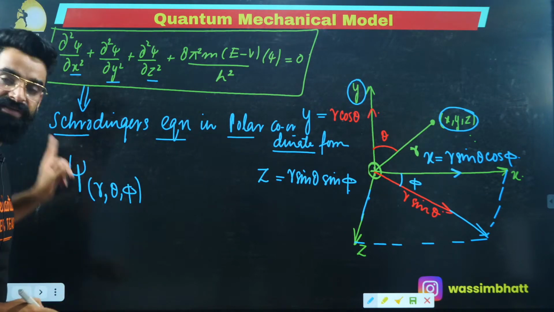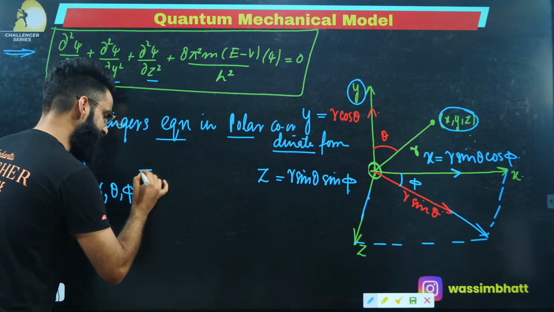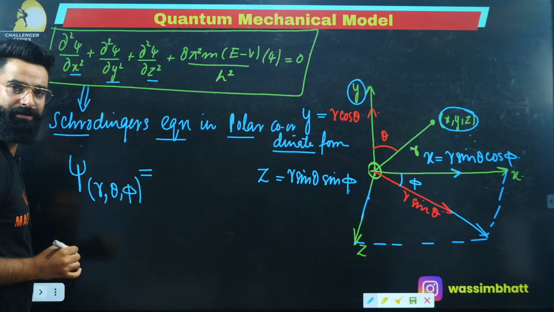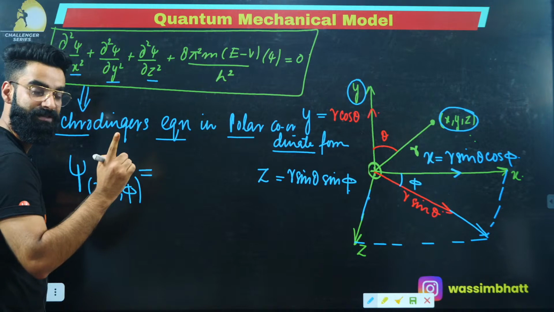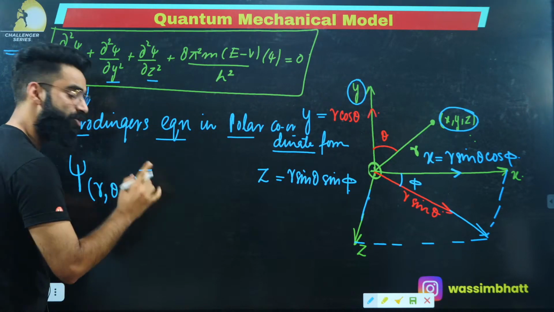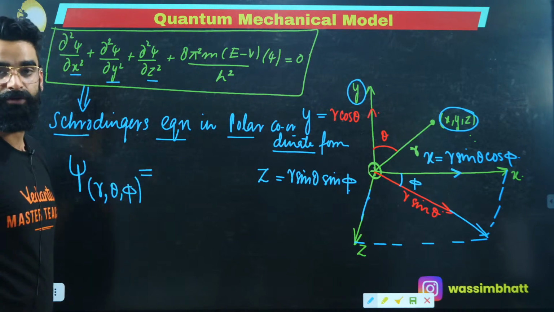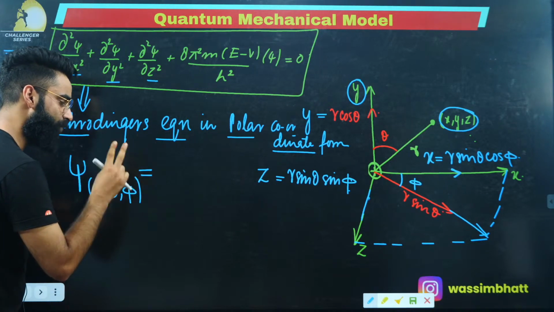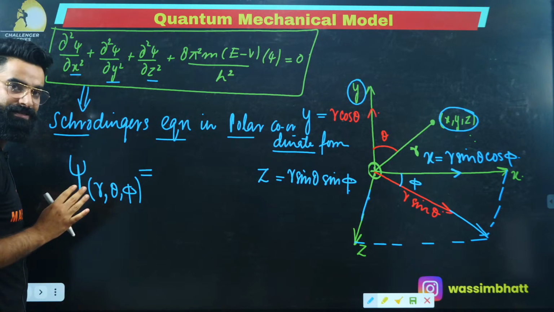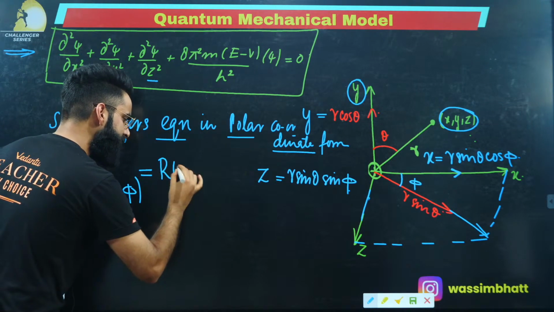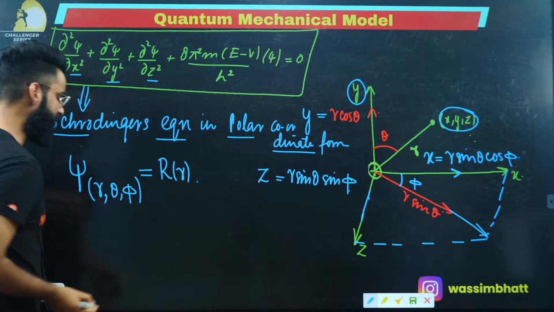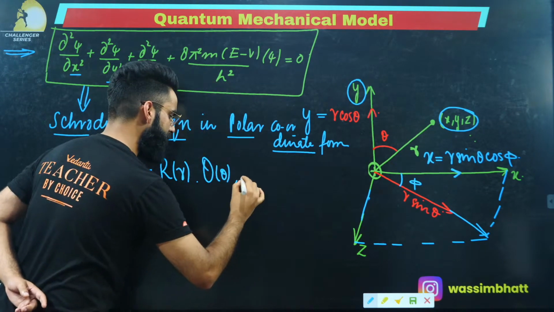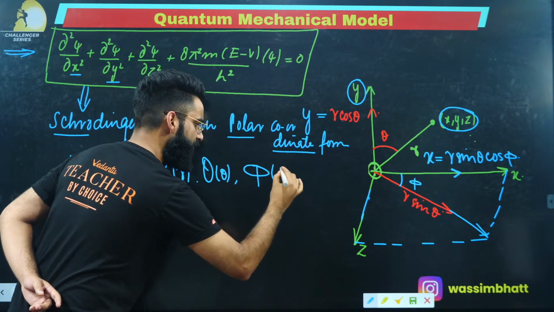And every value of psi which you get will have two components. One is called the radial component, and one is called the angular component. So every value of psi contains two functions: a radial function and an angular function. The radial function is represented by R of r, multiplied by theta of theta, and multiplied by phi of phi.